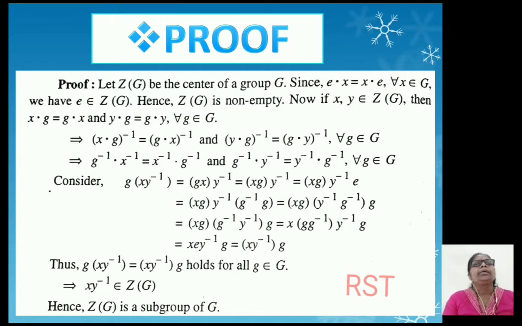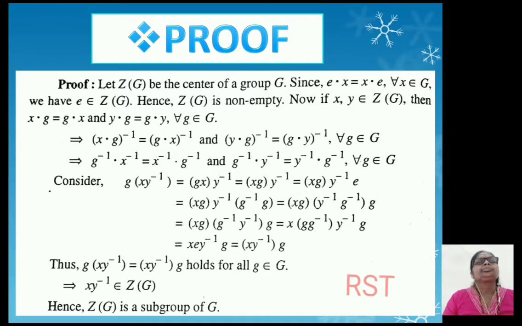This implies, by the definition of inverse, (a·b) inverse equal to b inverse times a inverse. By this property, we get g inverse times x inverse equal to x inverse times g inverse and g inverse times y inverse equal to y inverse times g inverse for all g belongs to G. Thus, we get this result by using (a·b) inverse equal to b inverse times a inverse. You know this property.